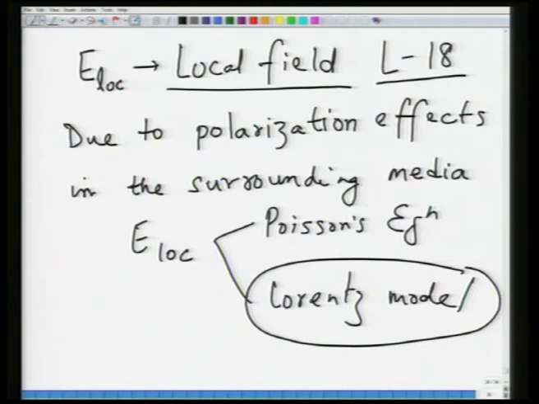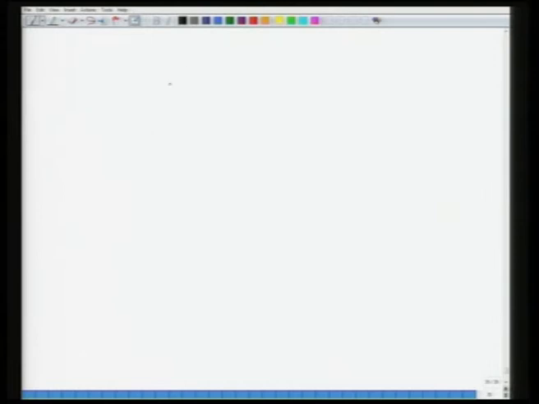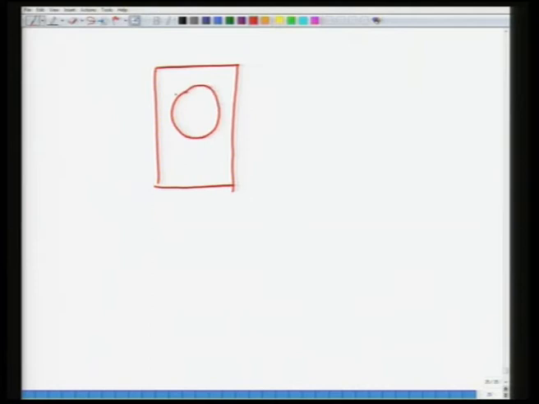So, what we will do is take a model dielectric. Let us say this is our dielectric material, and from this dielectric material, let us say we take out a group of atoms. So, let us say we take this volume of material, a sphere, and we create a spherical cavity. We have taken this out, and the material could have some structure inside it, so you can have atoms sitting here. A group of atoms is taken out in this form.